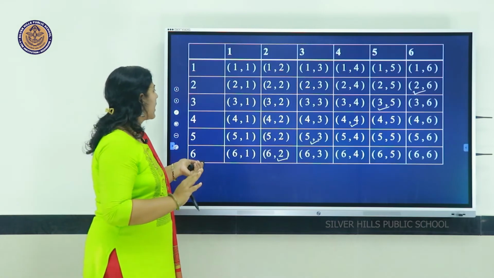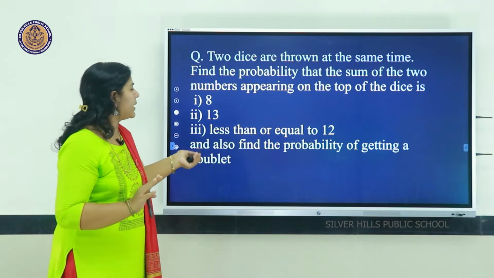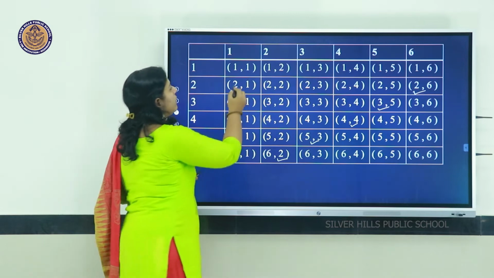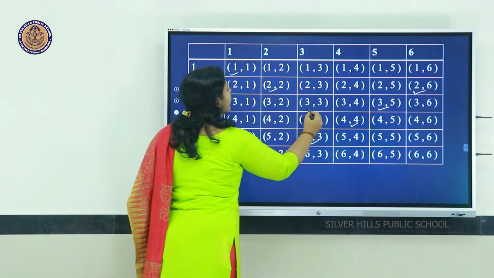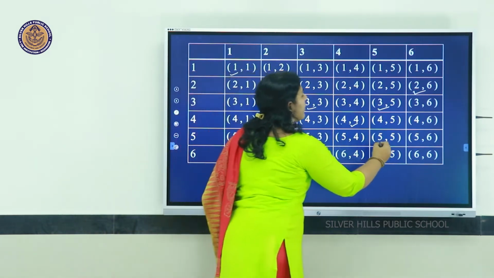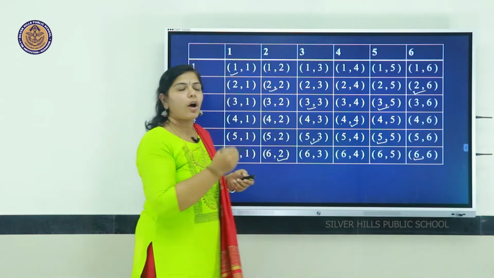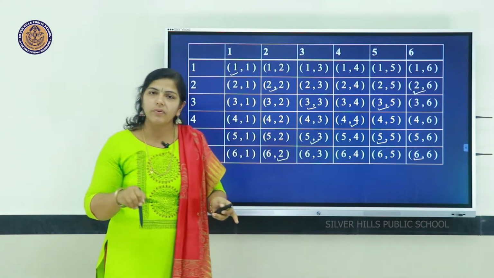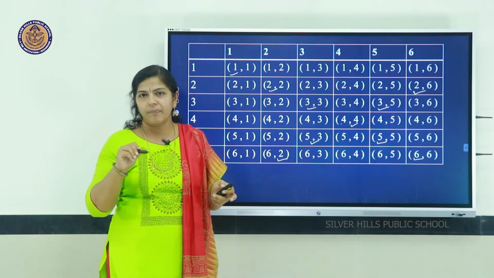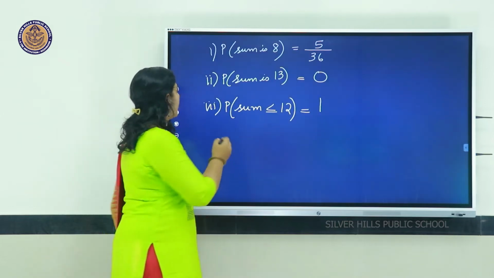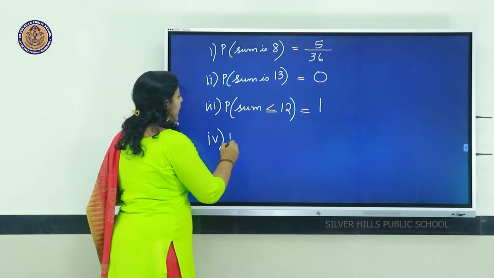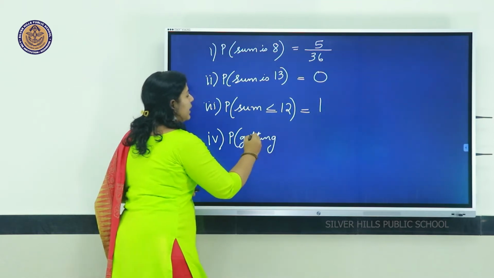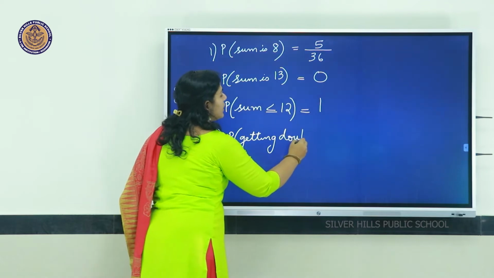Now, the fourth case, find the probability of getting a doublet. Doublet means twins. We know it is 1 1, 2 2, 3 3, 4 4, 5 5, 6 6. So, how many doublets are there? 1, 2, 3, 4, 5, 6. Out of 36, 6 doublets, that is twins. So, the probability of getting a doublet is 6 out of 36.